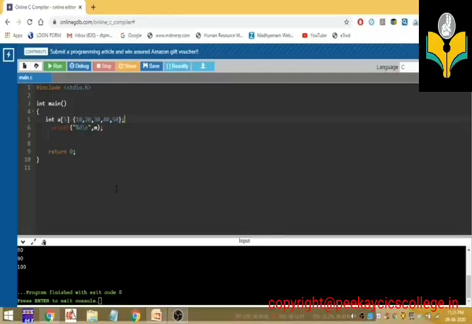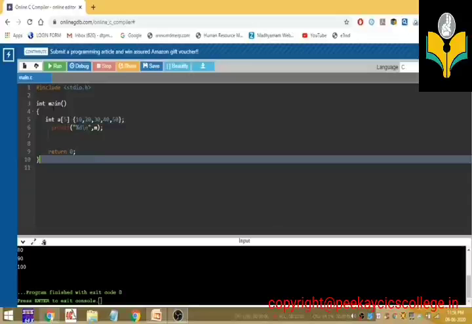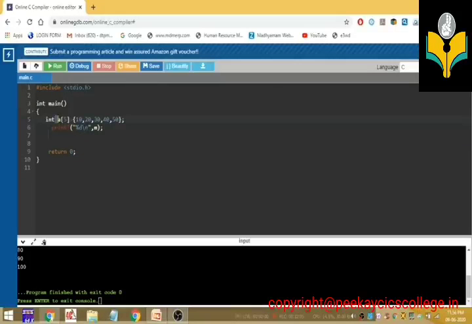So what is an array? An array is a similar collection of elements, that is a homogeneous collection of elements. Homogeneous means similar type, heterogeneous means different types. We can say array is the grouping of similar type of elements. If you create an integer array, it can hold only integer values. Here I created an array with name a and the data type int. This means this array is an integer array.